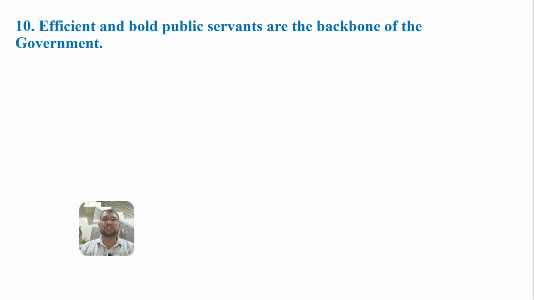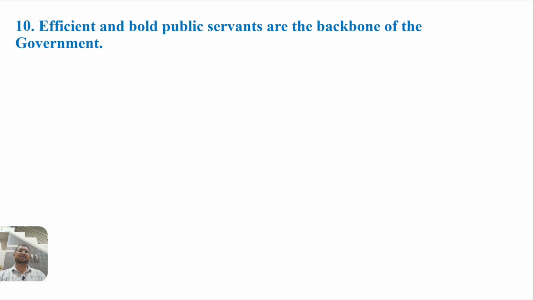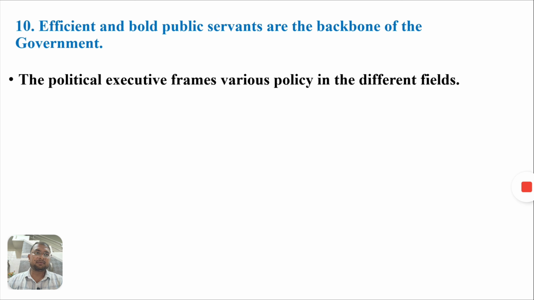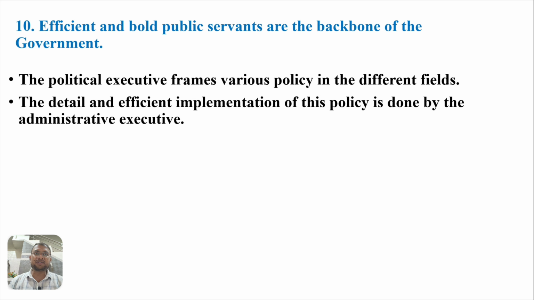Number 10: efficient and bold public servants are the backbone of a government. Political executives frame the various policies in different fields here. The detailed and efficient implementation of these policies is done by the administrative executives.